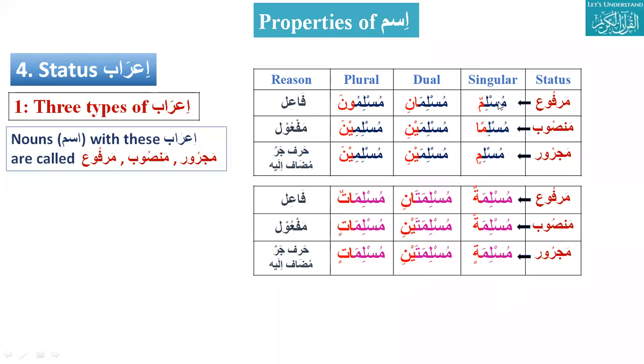The other thing we did is that if we put al, the tanween will convert into a single haraka. Muslimun will change into al-muslimu, musliman into al-muslima, muslimin into al-muslimi. So whenever there is al, the tanween will be changed into a single haraka.